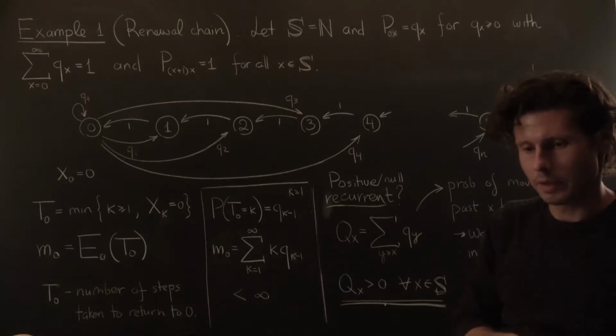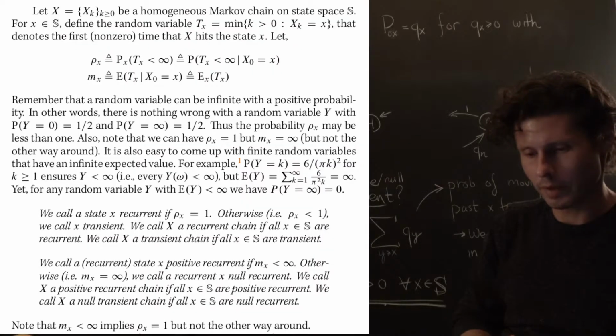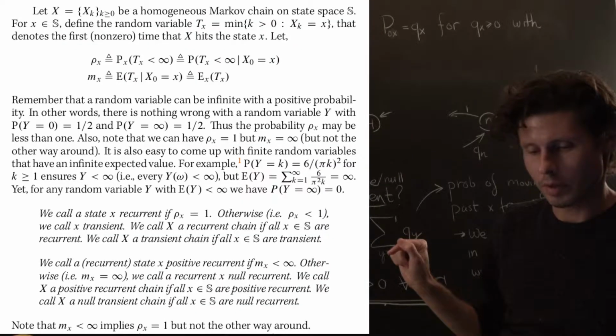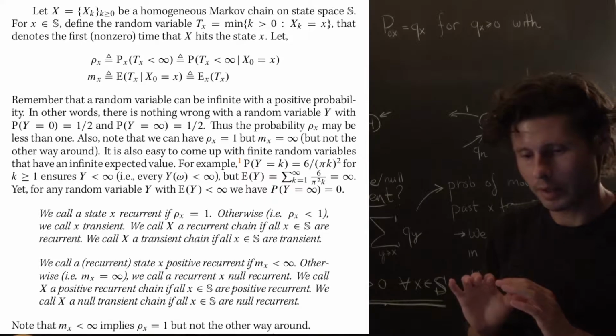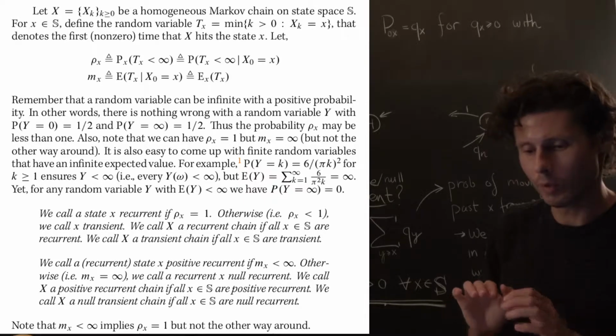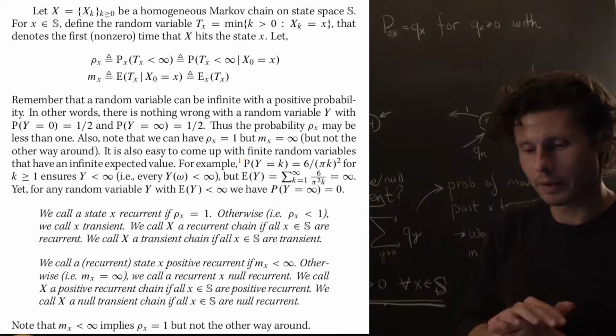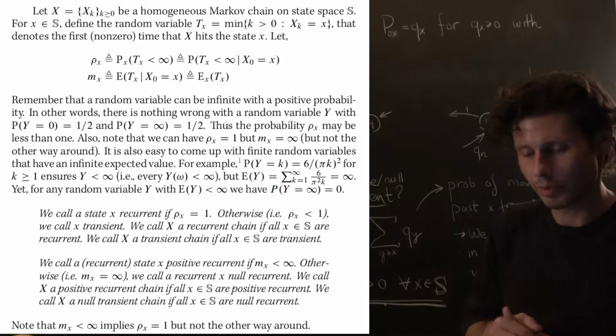Okay, let's look at positive and null recurrence for the renewal chain. We can begin with the definitions. Recall that a state is positive recurrent if the expected return time is finite. This is a significant strengthening of the recurrence condition, rho x equals 1. That one just says you have a finite return time with probability 1, but this positive recurrence condition adds on the fact that the expected value must also be finite. So that's a much stronger condition.